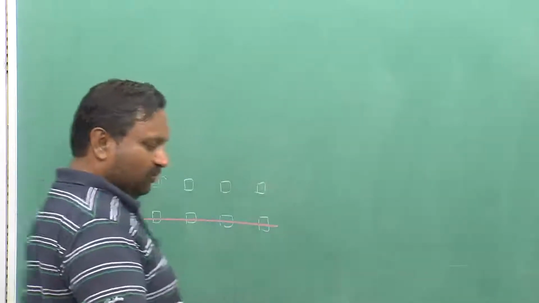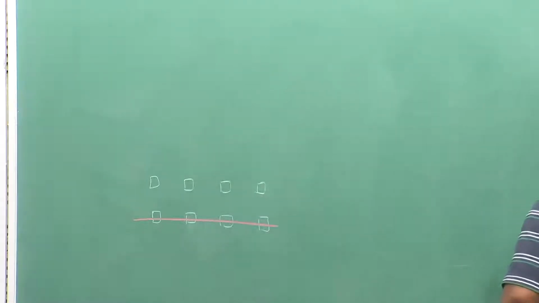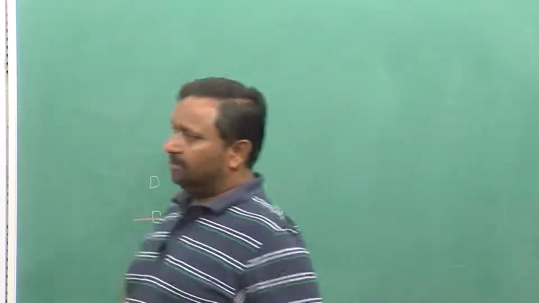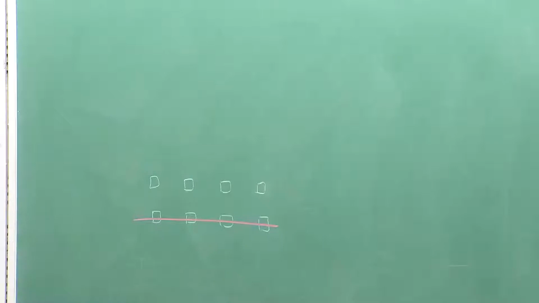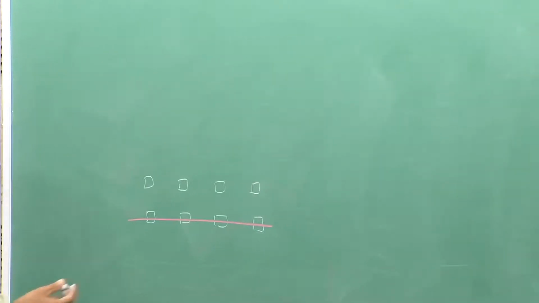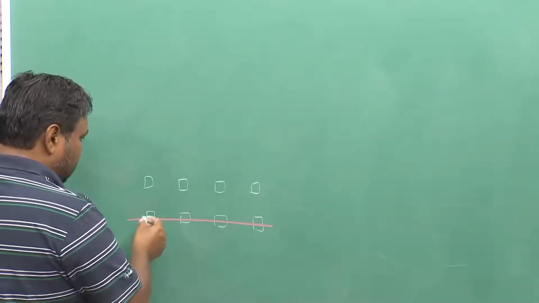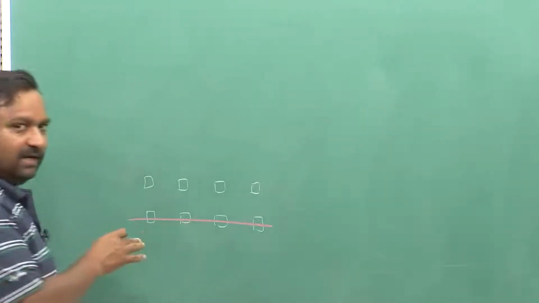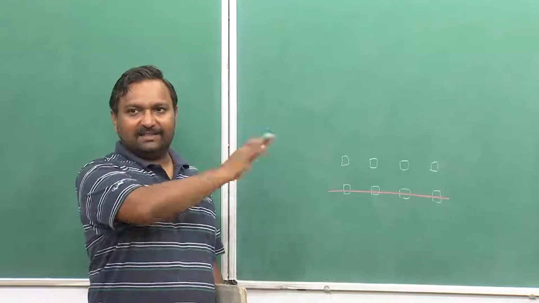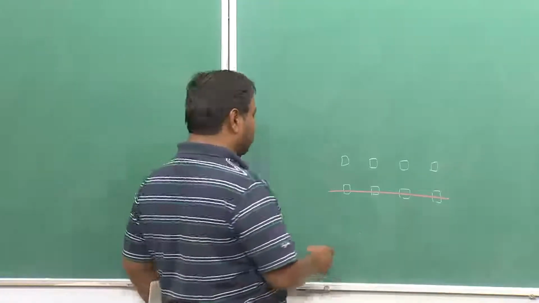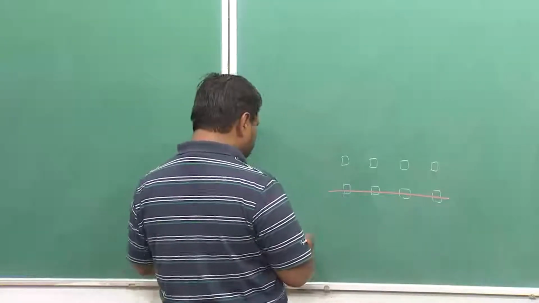I will be using a few more colors for clarity. I hope you should be able to see the blue color. I will try drawing it, and if it is not going to be visible I will erase it and do it with a different color. So let me see how we can set up the connection.